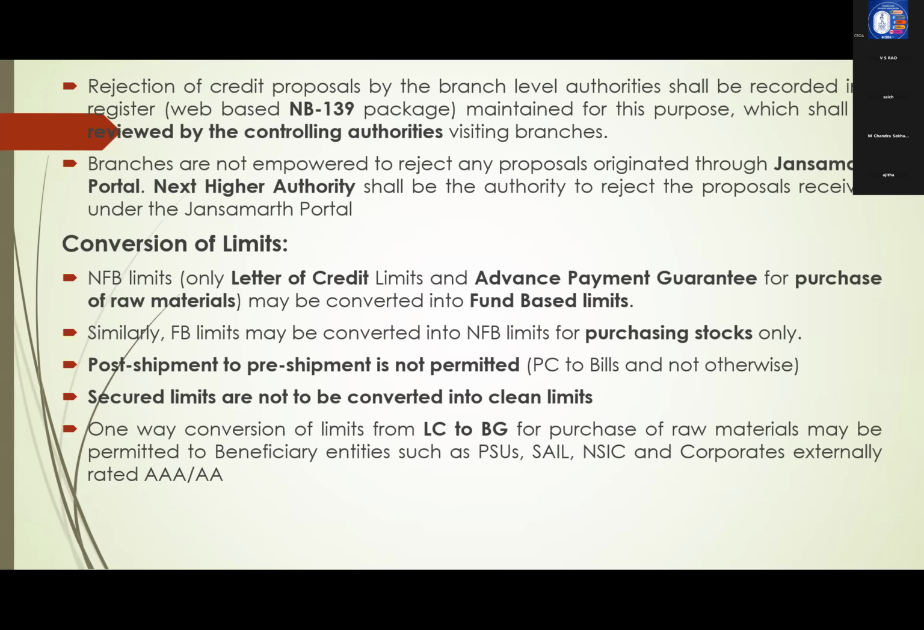These are proposals, rejection of proposals. But any proposal, we have to record in NB 139, that is branch sanction rejection register. And this register will be reviewed by higher ups, controlling authorities during their visit to the branches.